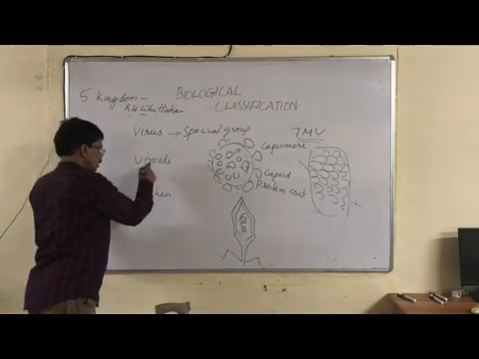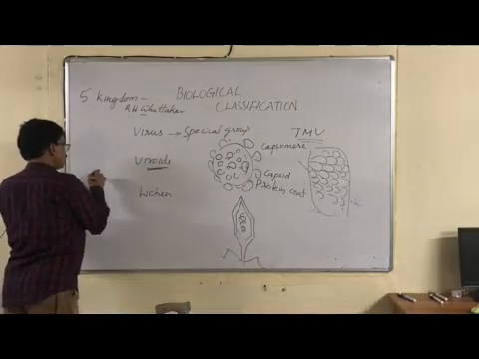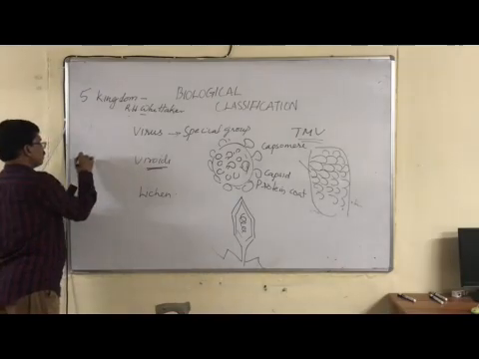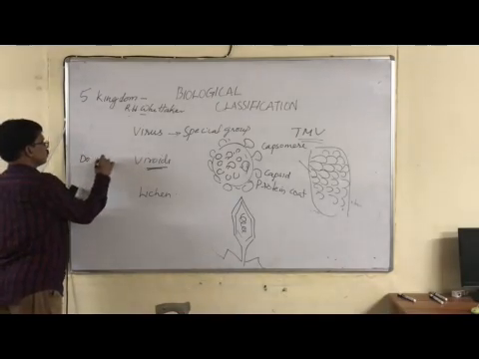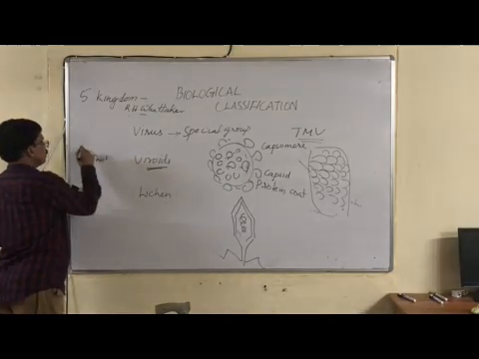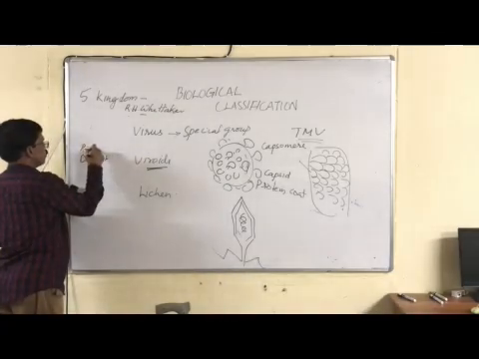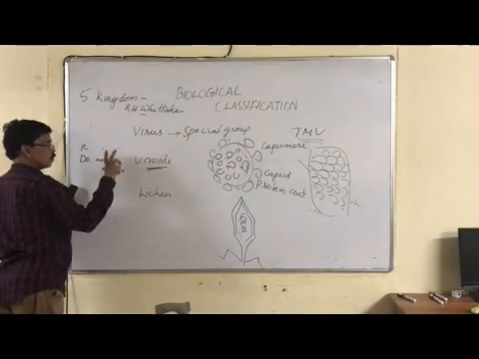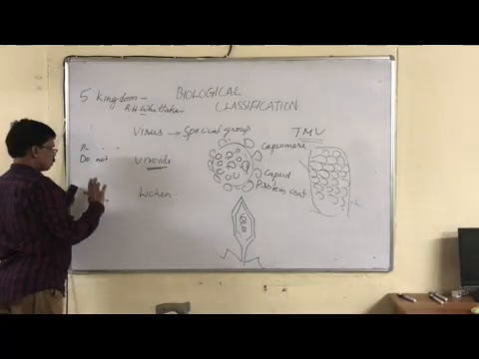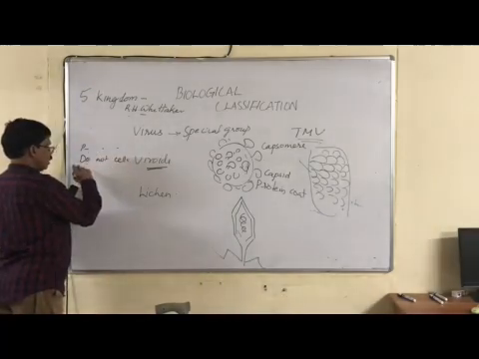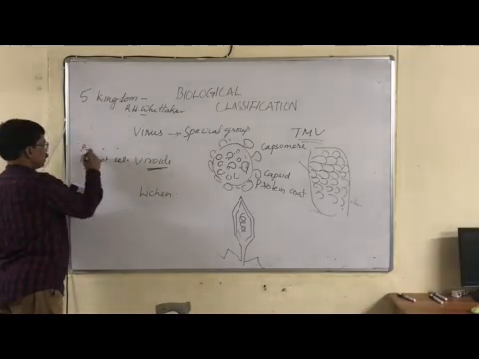Now, viroids. What is the difference? Viroids do not have a cell wall or protein coat, which differs from viruses. They cause diseases in plants, like potato spindle tuber disease. Viroids are smaller than viruses. So these are the three differences from viruses: viroids are smaller than viruses, they do not have a cell wall or protein coat, and they produce diseases like potato spindle tuber disease.